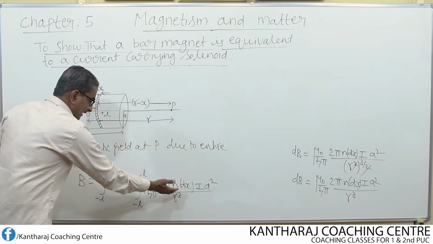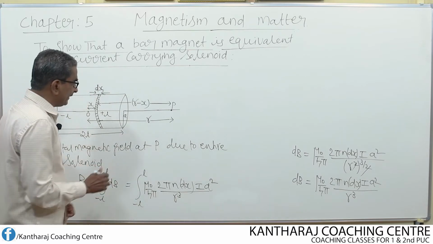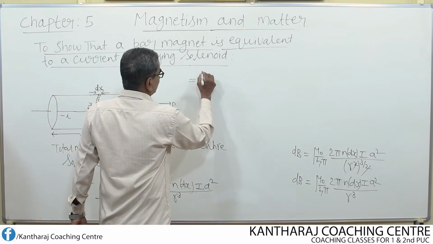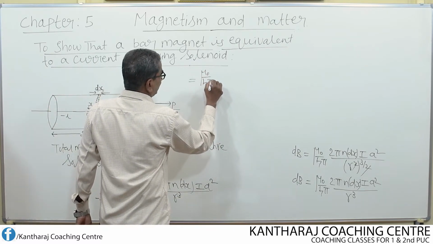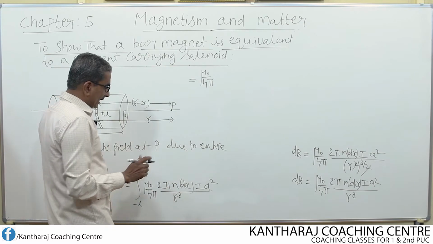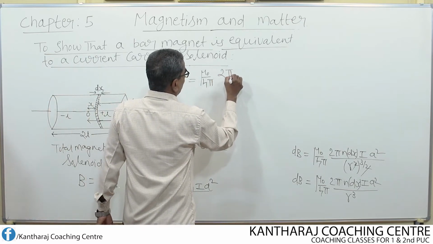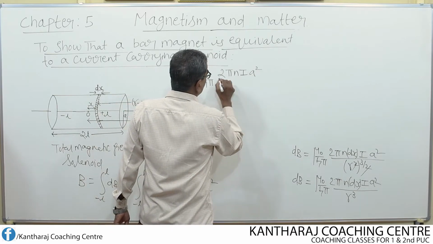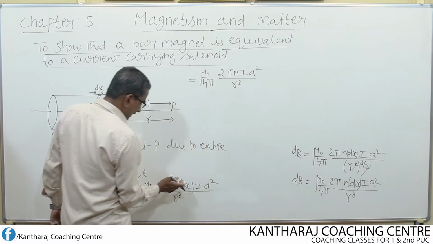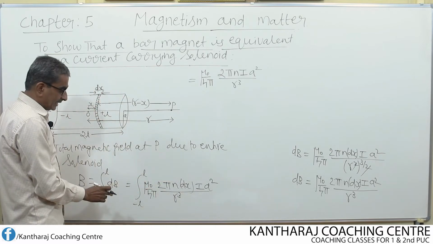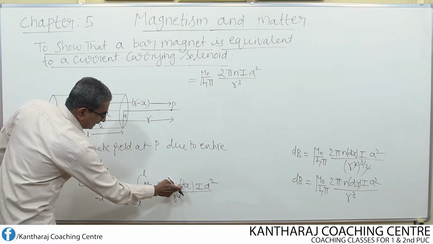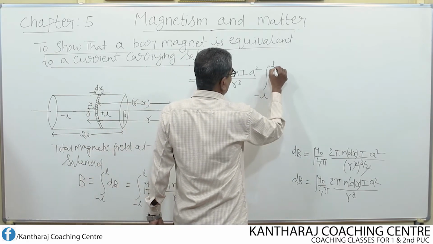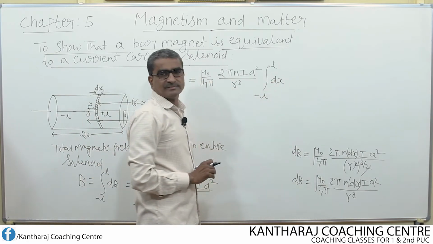Now I remove the constant terms out of the integral sign: mu naught over 4 pi, then 2 pi n I a square divided by r cube. Inside the integral sign I retain only dx, that means the integral from minus L to L of dx.